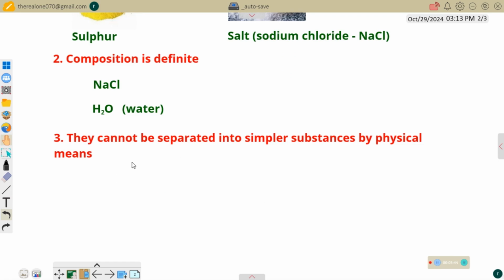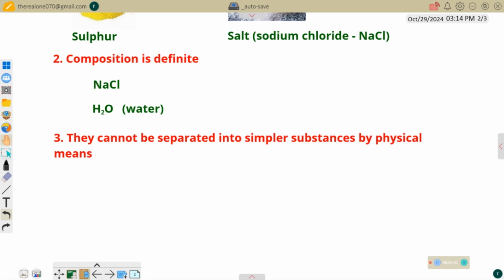Now, another property of pure substances is that they cannot be separated into simpler substances by physical means. It is never possible. If you take, for instance, sodium chloride, which is a combination of sodium and chlorine, this combination cannot be separated. We can't separate out the sodium and separate out the chlorine. This has to be like that permanently. And also in water, we have H2O. This cannot be separated at all unless we apply an electrical method, which is electrolysis. So by physical means, it is never possible.